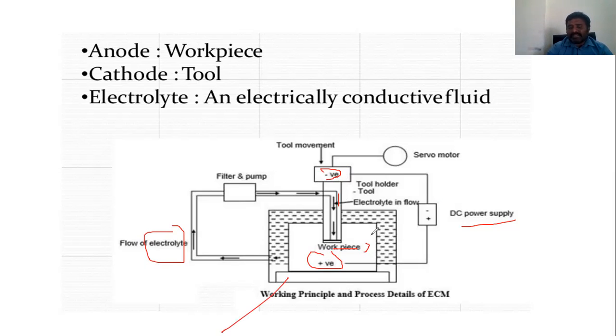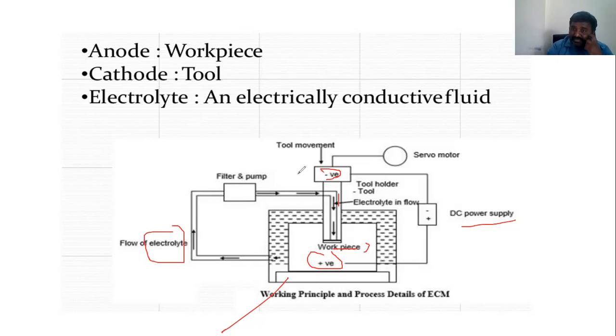In the same manner, when the electrolysis takes place here, the water molecules gain electrons from the cathode, the tool. So it separates, freeing hydrogen gas and hydroxyl.